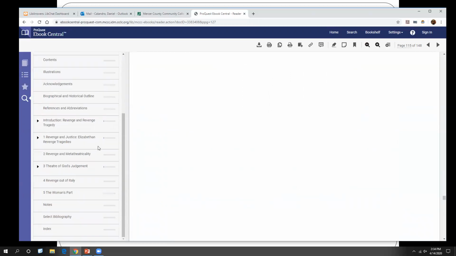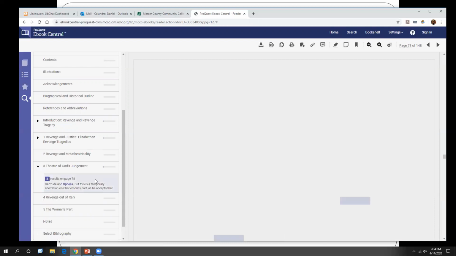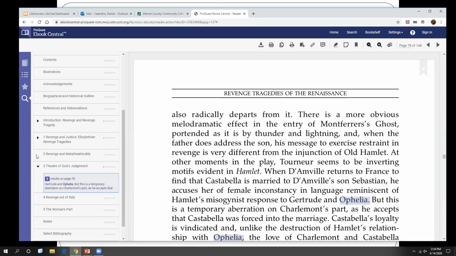Good job, Daddy. Okay. So here we can scroll through, and these little arrows are saying you can find information about Ophelia or Gertrude, if you can spell it right, where they appear in the chapter. So the little arrow tells me, look, it appears twice on page 78.